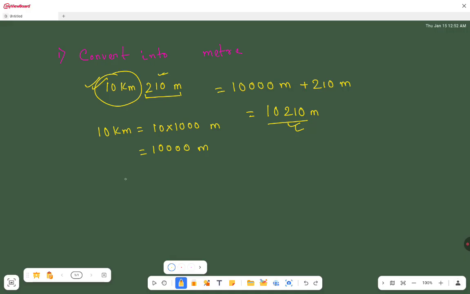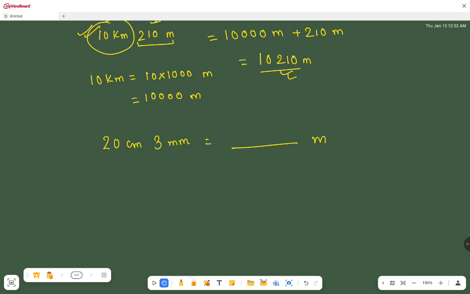Now another question. You have to convert 20 centimeter and 3 millimeter into meter. That means how many meter?